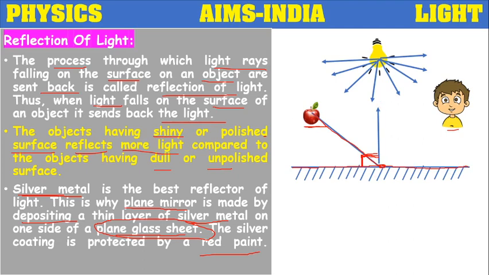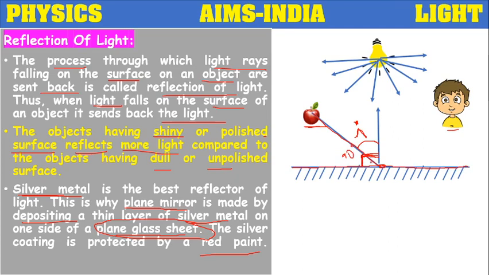The incident ray makes some angle with the normal. Let it be I. With the surface, the normal makes an angle of 90 degrees, because normal means a perpendicular line to the surface.